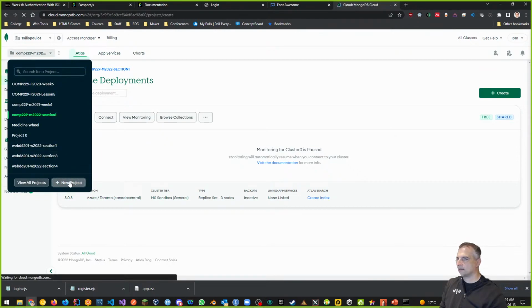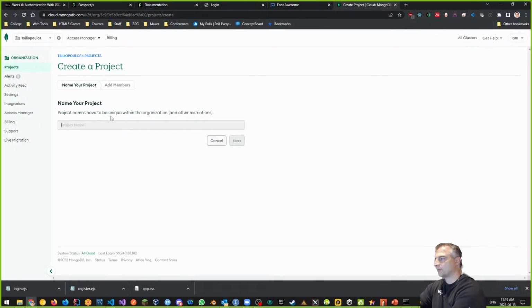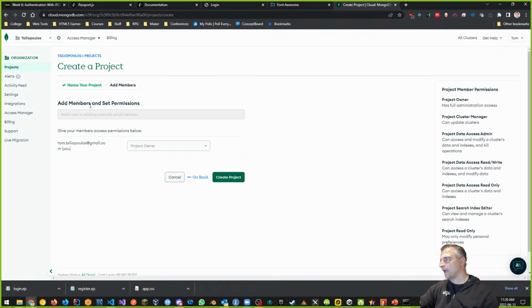So new project. Okay, you can only have one free cluster per project. And here I'm going to make a brand new project. The name of the project is going to be COMP229 M2022, and you guys are section 2. I'm going to click next, and I want to go through the same process again. Add or invite members and set permissions, right? I'm the project owner, right? We're going to add members later. I'm going to create the project.